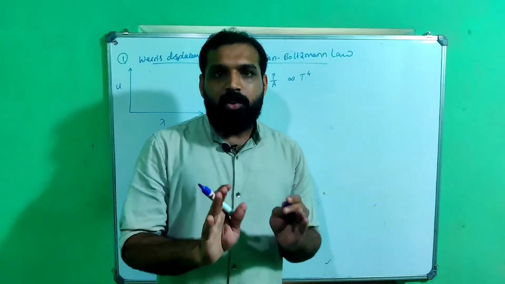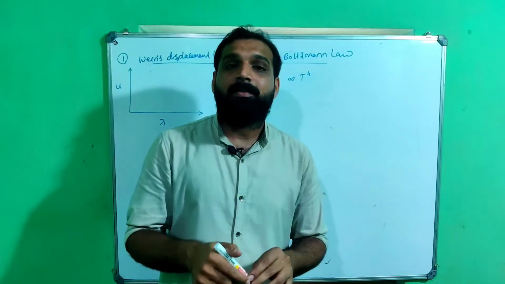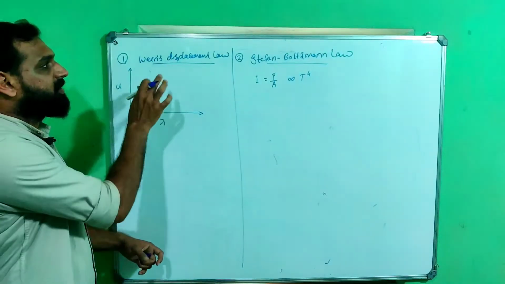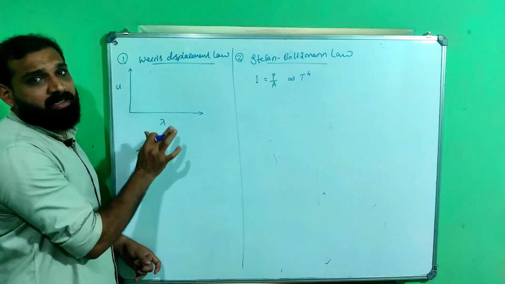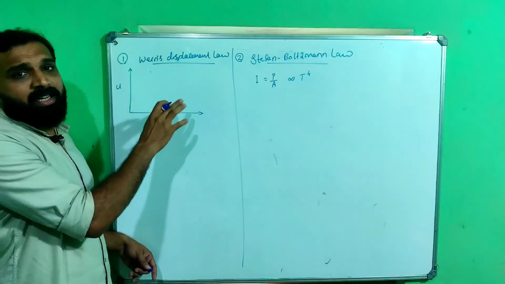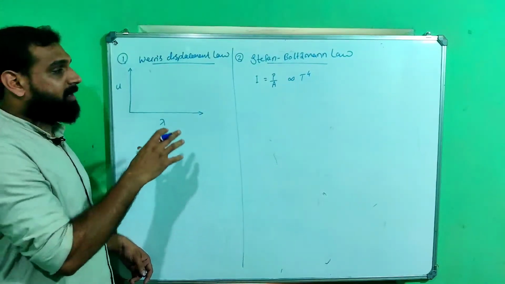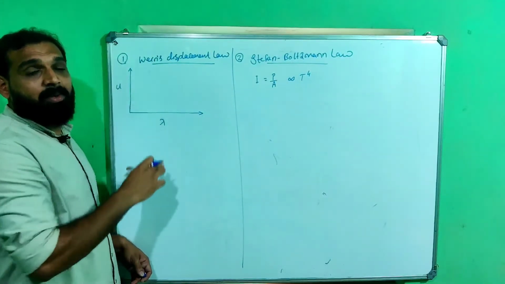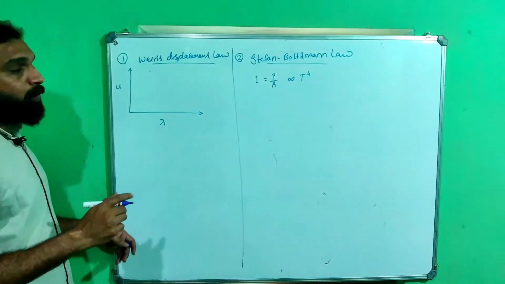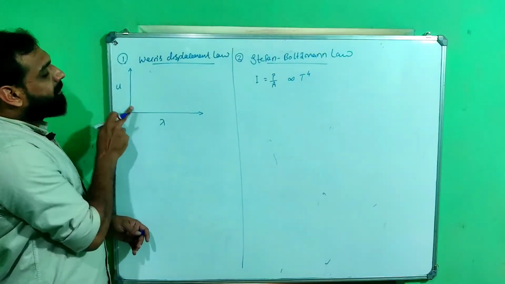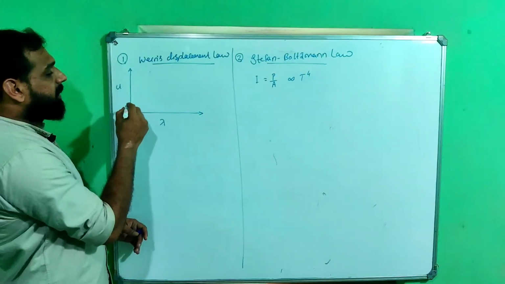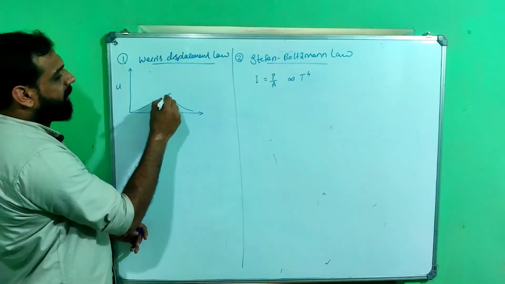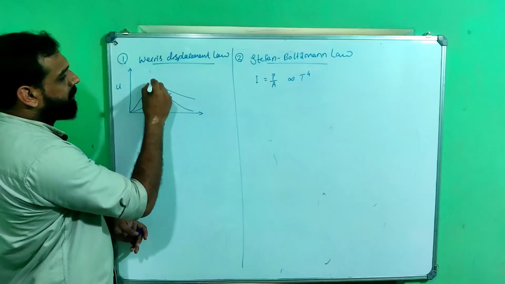Now, based on this observation, Wien proposed a law called Wien's displacement law. This is a fact about thermal radiation, not an explanation. It is an existing fact about blackbody radiation. What we observed, if we compare the energy density and wavelength, the graph shows like this. This is the peak corresponding to T1 and this will be the peak corresponding to T2.